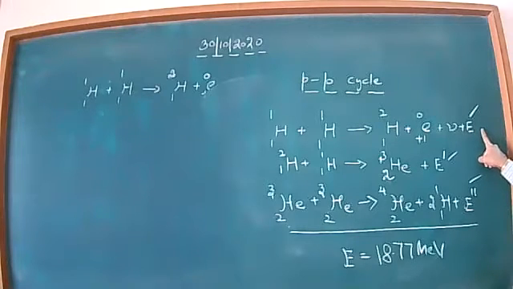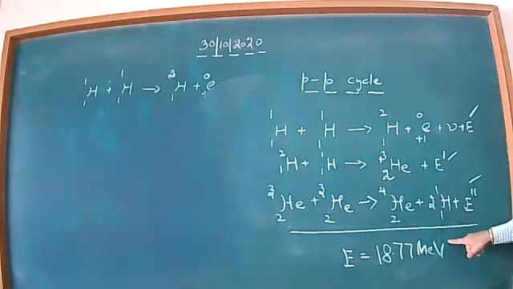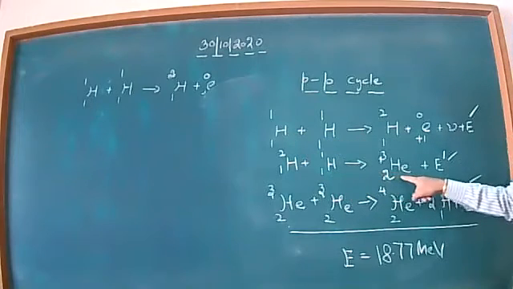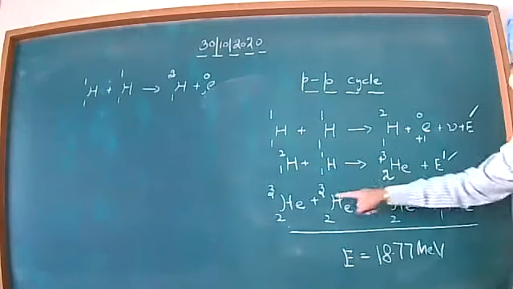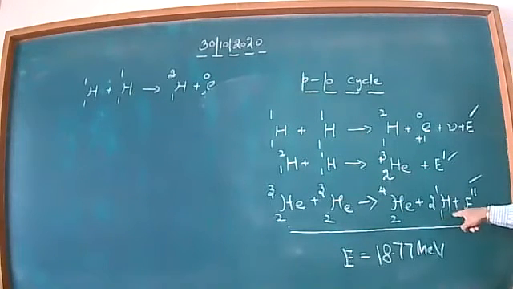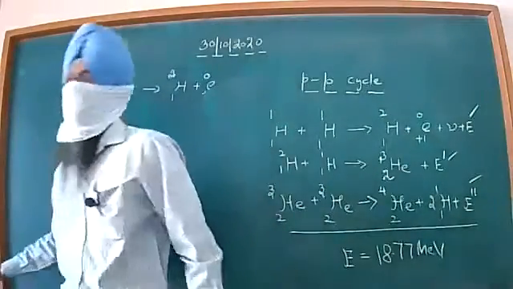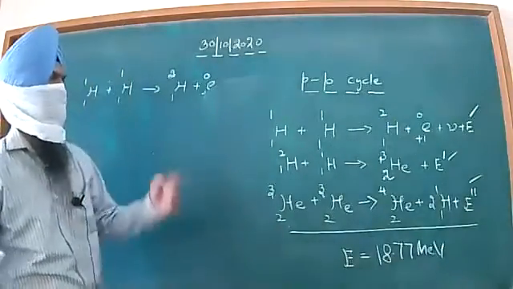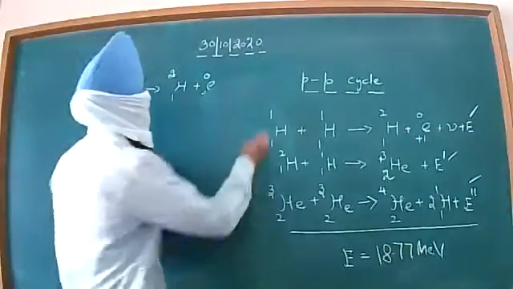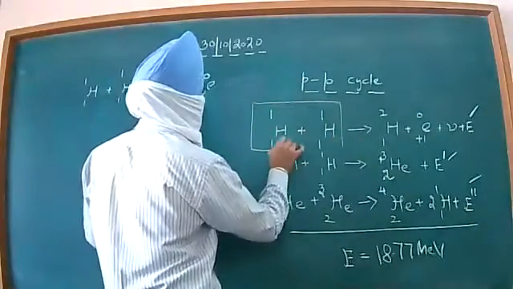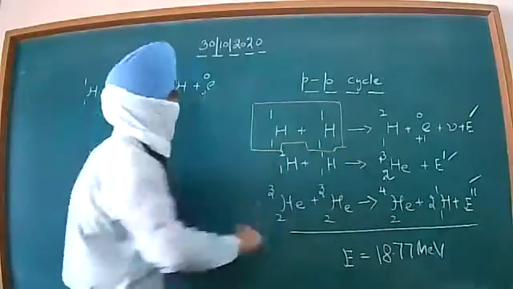I don't want to write that because you will have to learn three energies. This is the end point energy we are getting as such. And one deuteron and the same proton combine. This is a helium isotope, and these combine to give us again this particular helium isotope 2,4 as such. Now you can see these are the 2 starting protons. We started with these 2 protons.